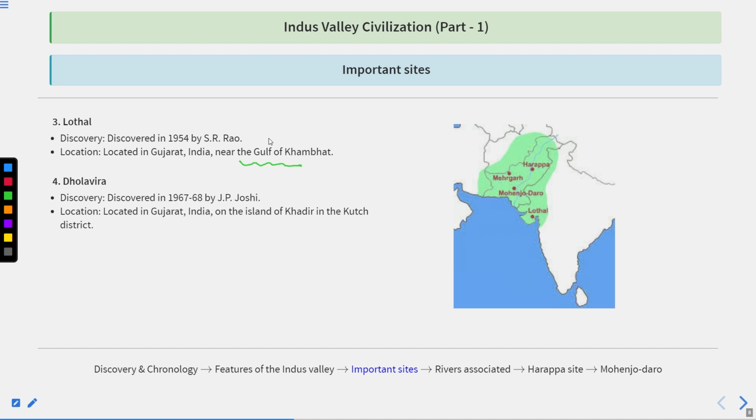And where is Lothal located? Lothal is located in Gujarat. You can say this is the part of Gujarat. This is the Gulf of Khambat. So near the Gulf of Khambat, Lothal is located.